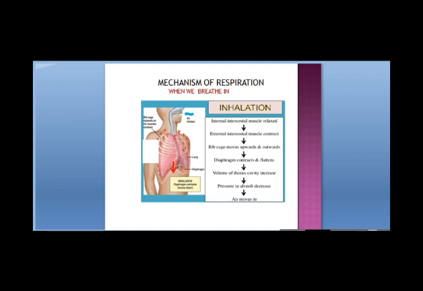When the volume of the chest cavity increases, the pressure inside the lungs decreases. When the pressure is less inside and more outside, the air starts rushing from outside to inside and reaches the alveoli.